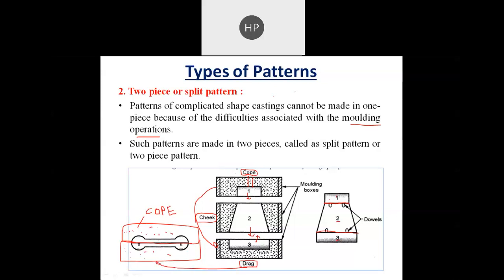And both these halves will be fixed by this two piece pattern, and then we remove the pattern so that we have a hollow cavity. Then we pour the molten metal inside the hollow cavity, and after solidification we have a product. Okay, so this is how it is termed a two-piece pattern.